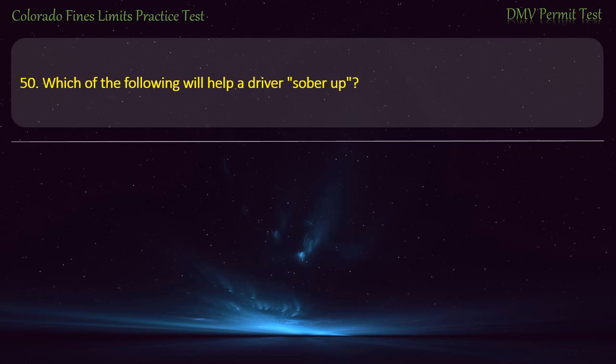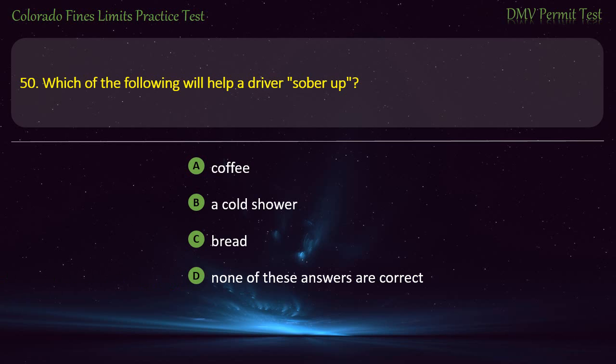Question 50. Which of the following will help a driver sober up? Coffee. A cold shower. Bread. None of these answers are correct. Answer. None of these answers are correct.